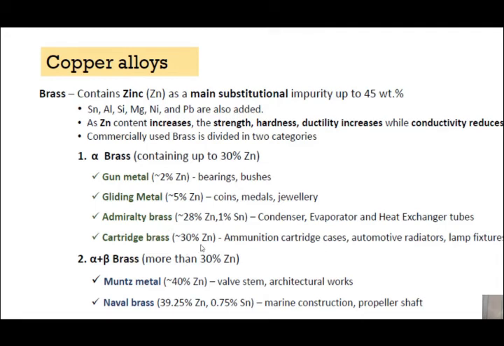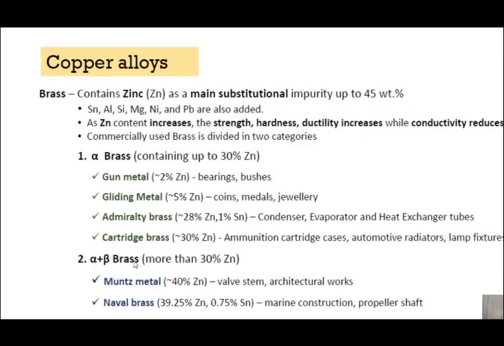Cartridge brass, 30% zinc, used in ammunition cartridge cases, automotive radiators, lamp fixtures. These are the applications of the cartridge brass. You remember, in the radiators, radiator tubes, this brass is used, cartridge brass.